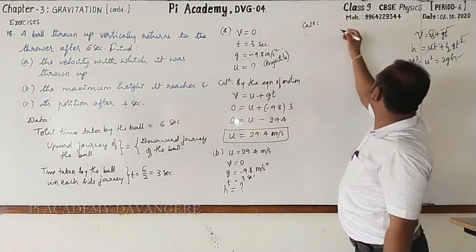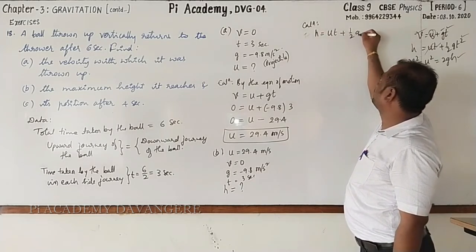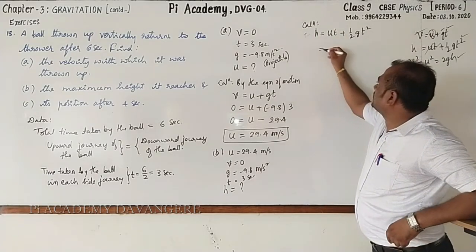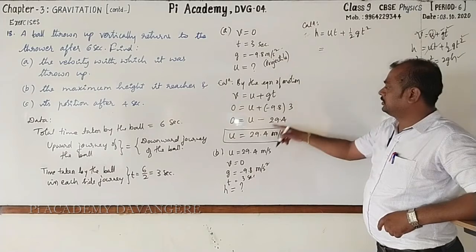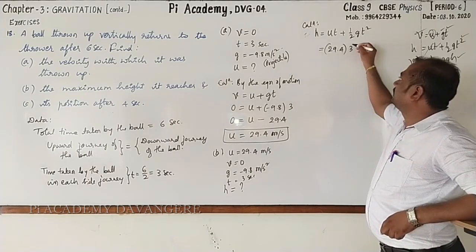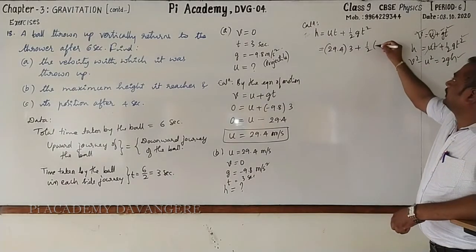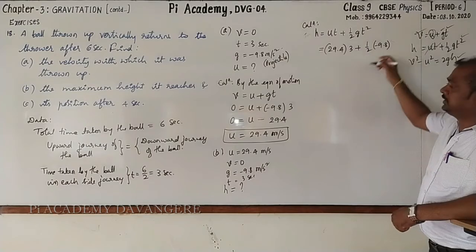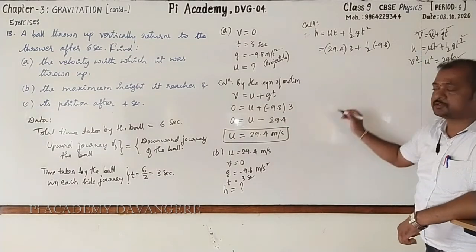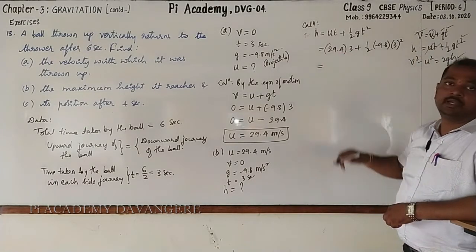By equation of motion, we can write h is equal to ut plus half gt square. Then this is equal to, what is u? It is 29.4. What about the time? 3 seconds plus half into g. This is minus 9.8 t. Time is 3 seconds. That has been written here. 3 whole square. It is equal to, multiply.